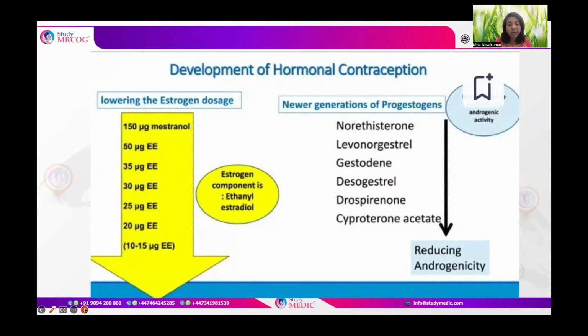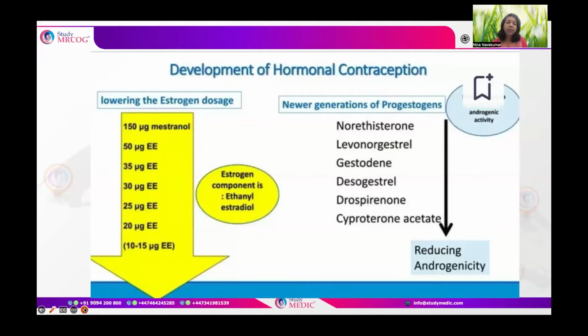And the newer versions of the combined oral contraceptive pills include mainly lower doses of the estrogen component, mainly to reduce the side effects of the estrogen component in reproductive age women using it as a contraceptive method. Also, there are preparations available with just 10 to 15 micrograms of ethinyl estradiol. That is the modification which has been going on with the estrogen component, mainly a reduction in the dosage.